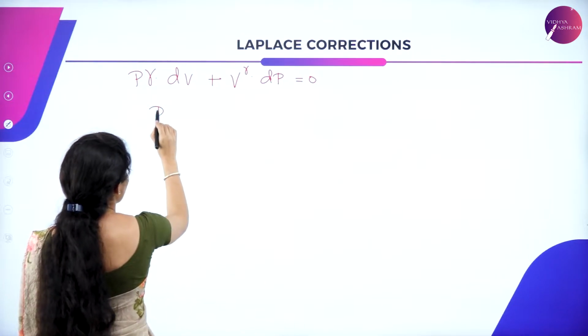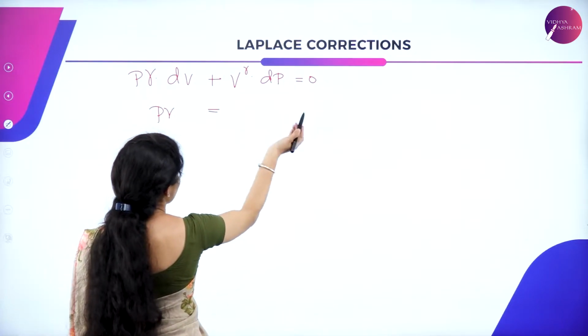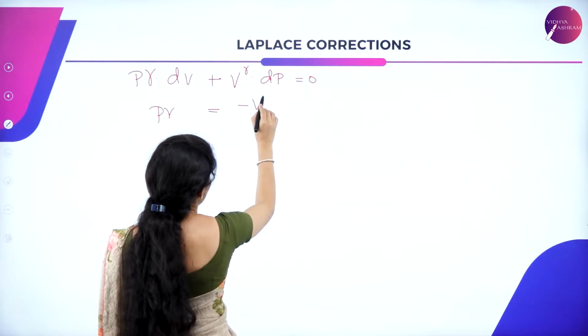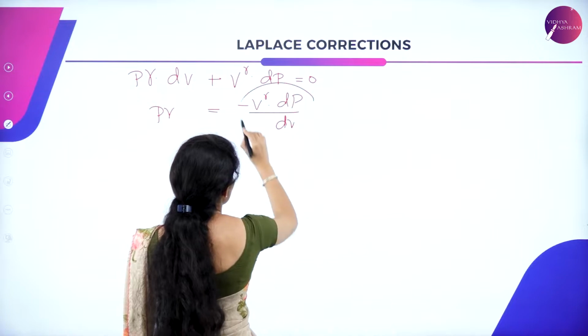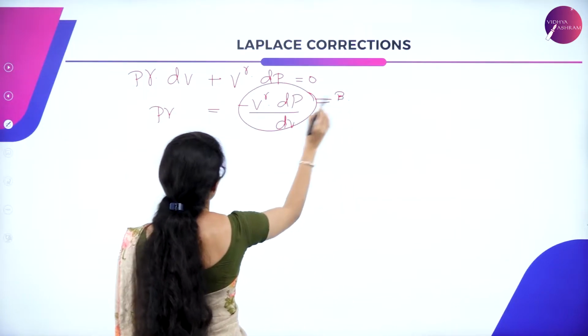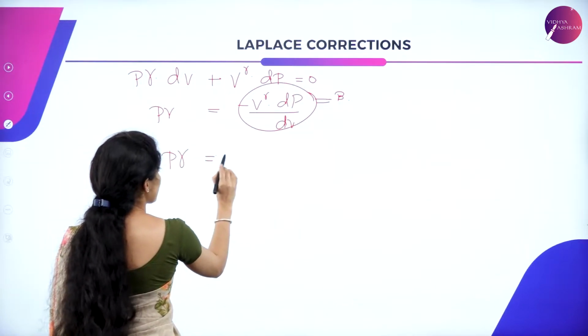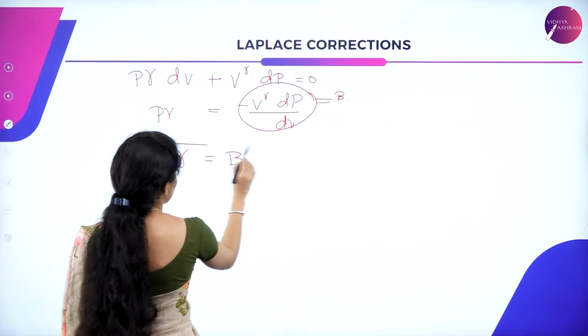Retain only P gamma with you and take everything to the other side, so it becomes minus V into dP divided by dV. This is the same as the bulk modulus, so you get P gamma is equal to B. So this will be the equation.